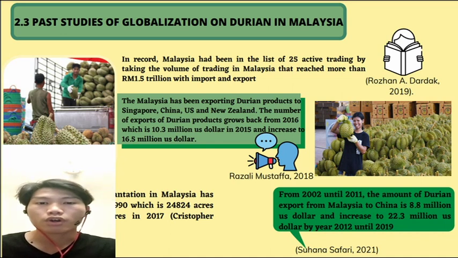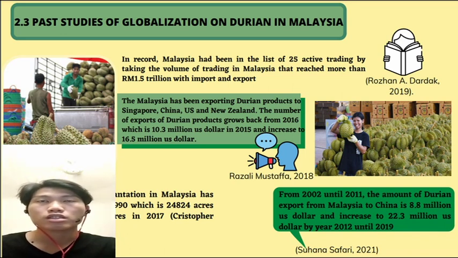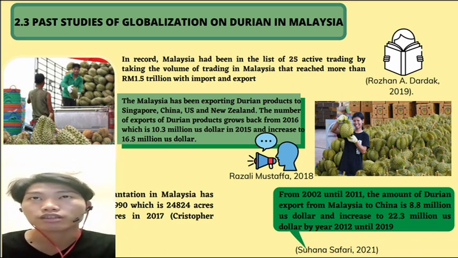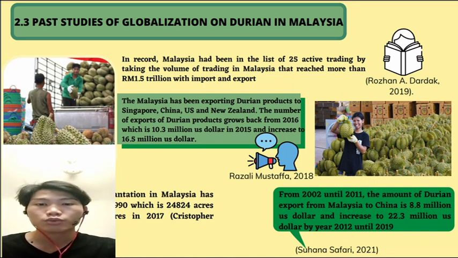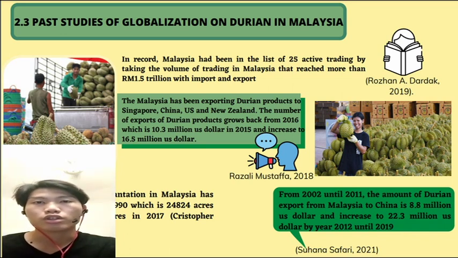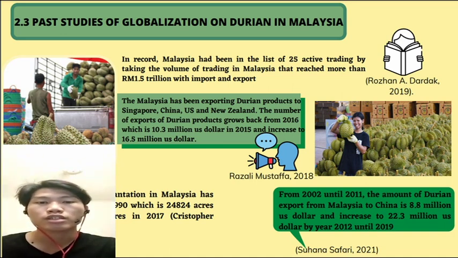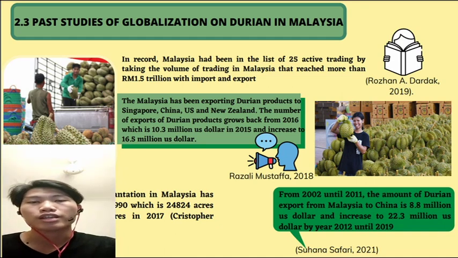The export of durian in 2016 was 10.3 million US dollars. That has been increasing over the years to 16.5 million US dollars in 2016. This shows that durian in Malaysia has been globalized more over the years.